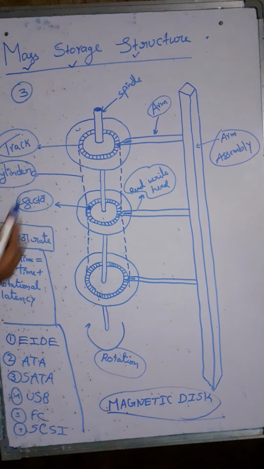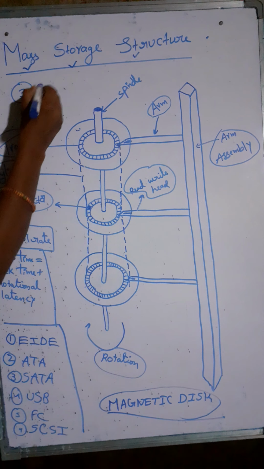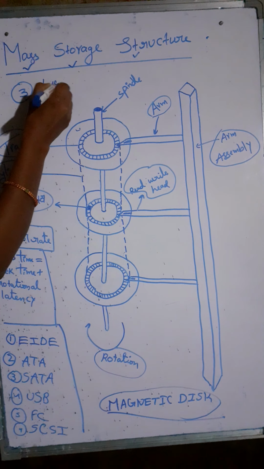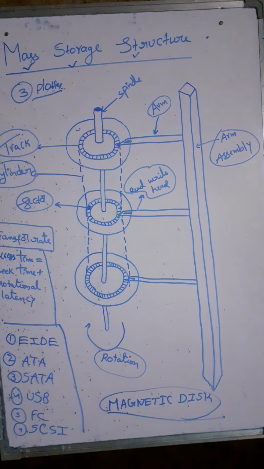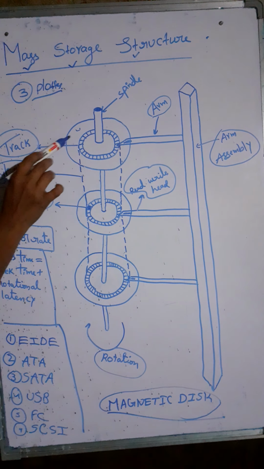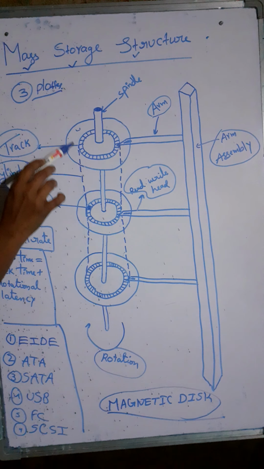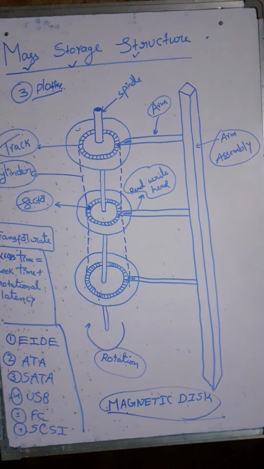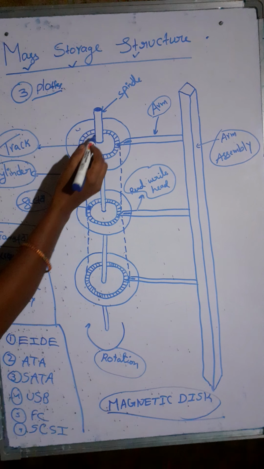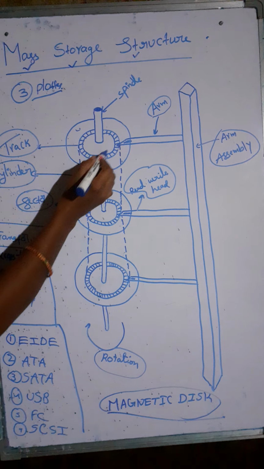The first point is the platter. A platter is a flat circular shaped material. It looks like a CD, and the lower and upper surfaces of the platters are coated with magnetic materials. On the platter we have many circular shaped tracks.